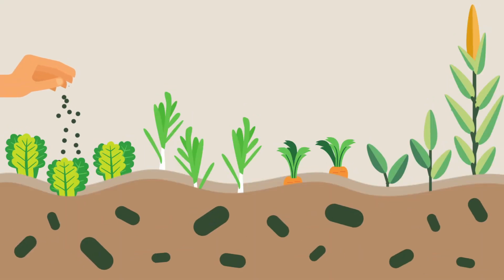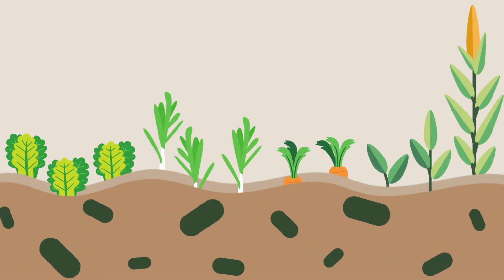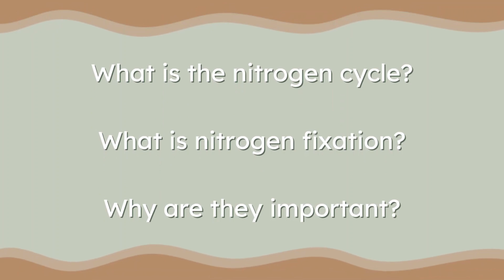Well, crops mainly get nitrogen from fertilizers, but they can also get it from cover crops like clover or bacteria in the soil that perform a process called nitrogen fixation. Plants that aren't crops rely mainly on nitrogen fixation. And today we're basically going to answer these questions. What is the nitrogen cycle? What is nitrogen fixation? And why are they important?